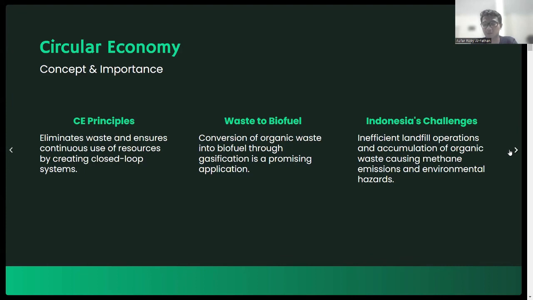I want to make a better impact on waste management so people in Indonesia can live better through their waste and the energy that Indonesia can provide for them.